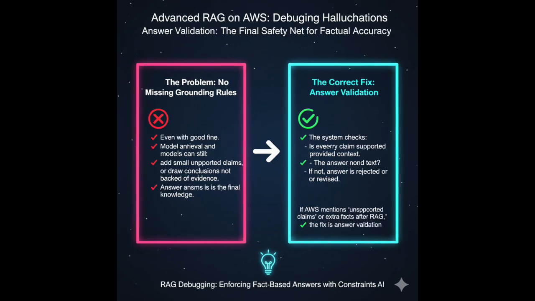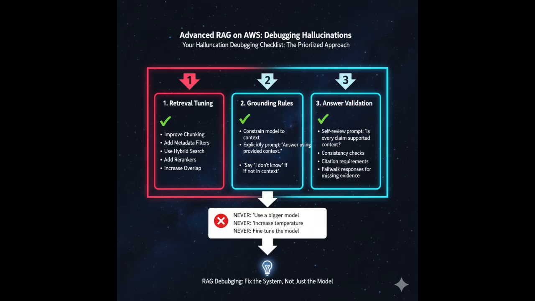Third cause, no answer validation. Even with good retrieval and grounding, models can still add small unsupported claims or draw conclusions not backed by evidence. Answer validation is the final safety net. The system checks, is every claim supported by the retrieved text? If not, the answer is rejected or revised. If AWS mentions unsupported claims or extra facts after RAG, the fix is answer validation. Here is the exam shortcut. When you see hallucinations, think retrieval first, then grounding, then validation, never a bigger model.